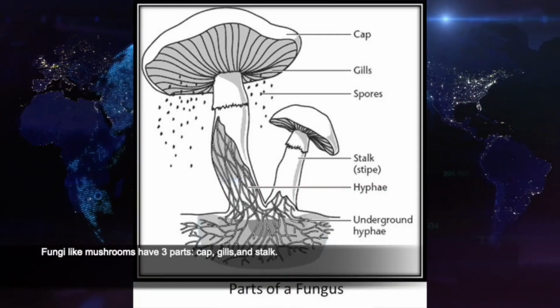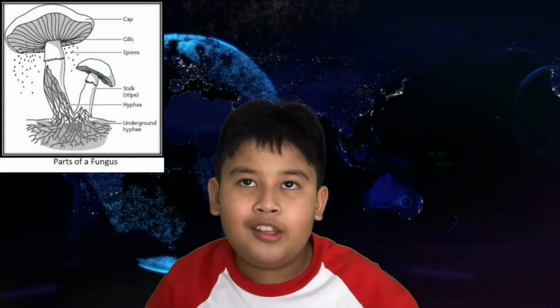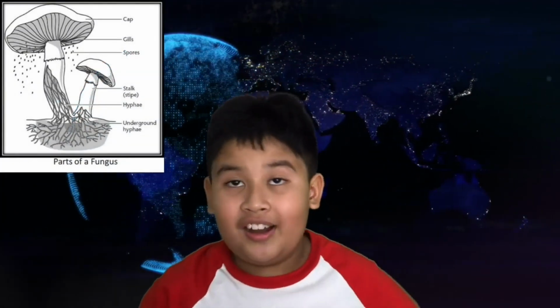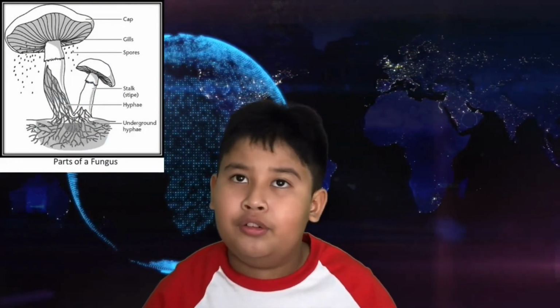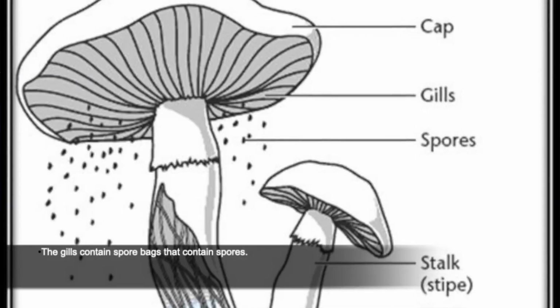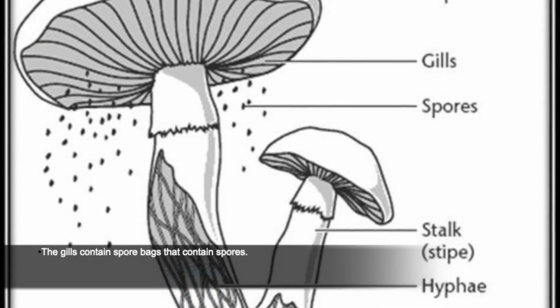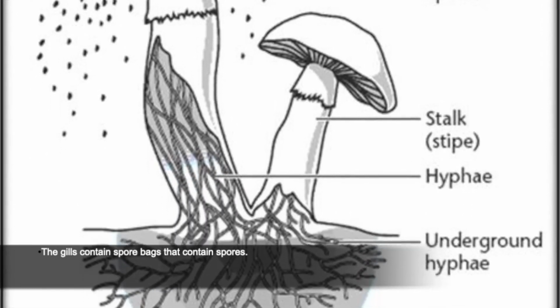Fungi like mushrooms have three parts: the cap, the gills, and the stalk. Okay guys, a tip. The gills of the fungi are not the gills that fish use. It is a different type of gills which stores the spores inside. The gills contain spore bags that contain spores.